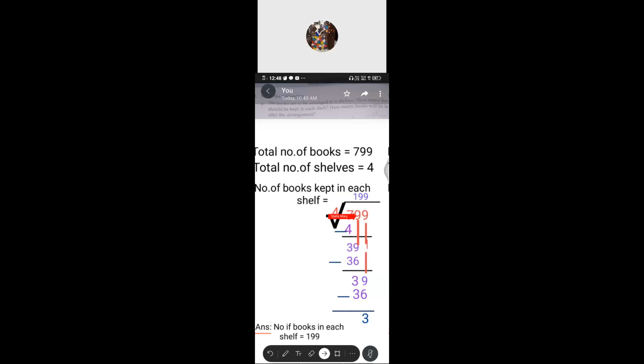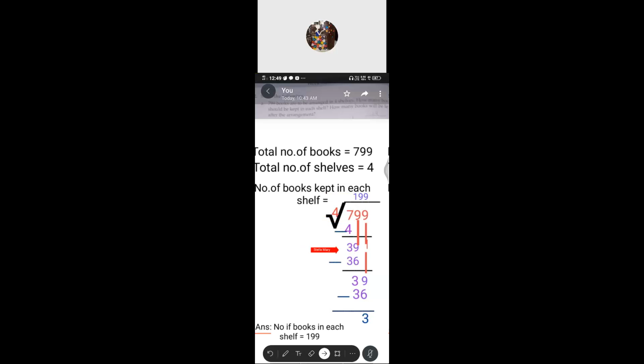So what is the next digit of the dividend? 9, isn't it? So we bring down the 9. Now what is the number we got? 39. So 39 is greater than 4. Now we can divide easily. So 39 divided by 4. How many times does 4 go into 39? If you recite the 4 table, you find you are getting 39 or before 39. So there we have to stop.